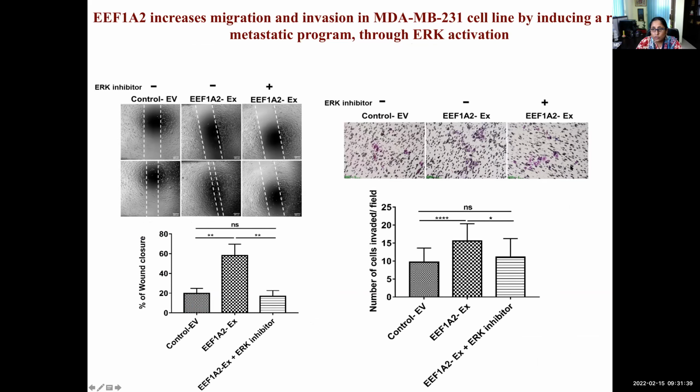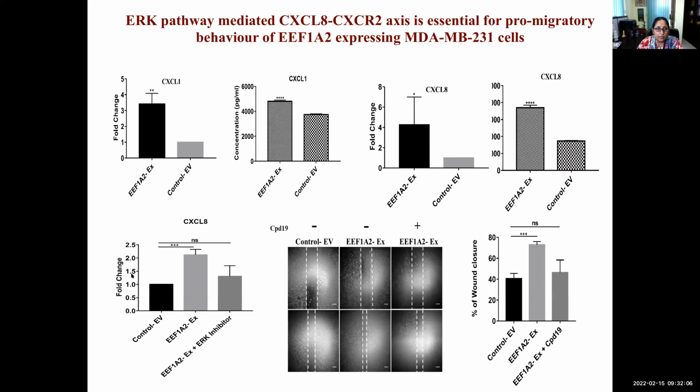A similar kind of rescue was observed in this transwell migration assay also. So these two graphs are showing the quantitative figures, where you can see the control values and overexpression with ERK inhibition. These values are equivalent in both cases. So this suggested that migration was ERK mediated. To further look into the molecular mechanism, the CXCL1, 8 and CXCR2 axis is well reported to be a downstream target of ERK.